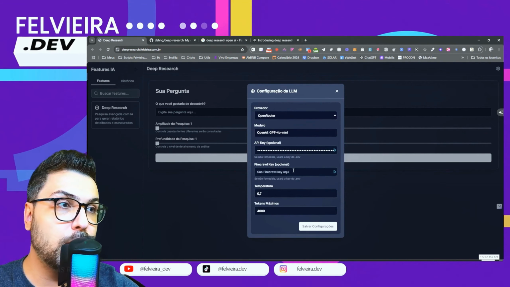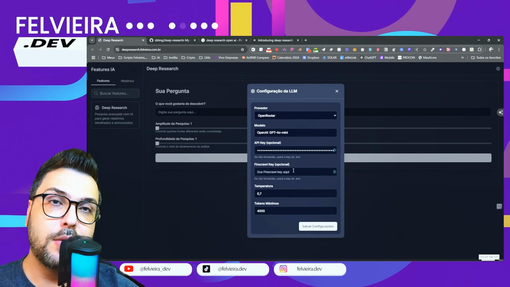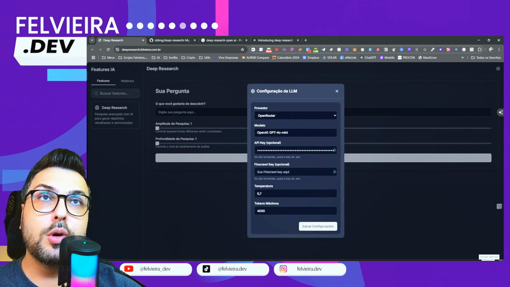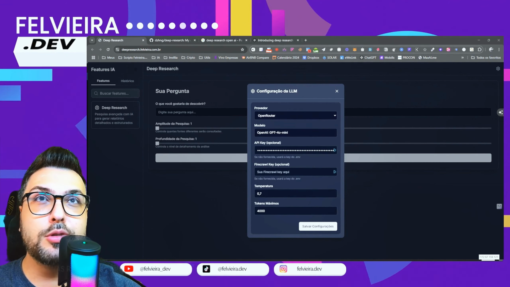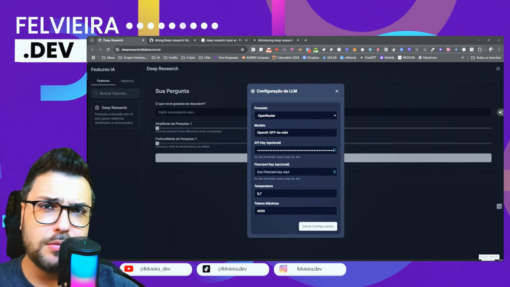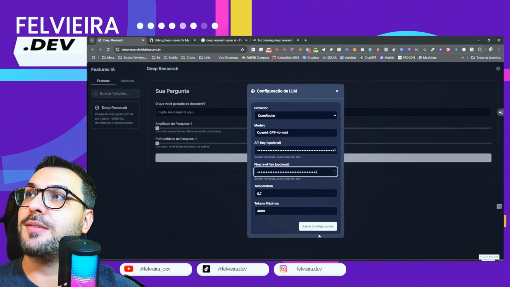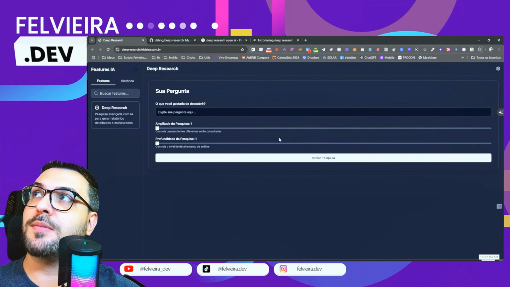It crawls the web. What does it do? The research, to know the content. Okay, we also need an API key from Firecrawl. As a free user, you have about 500 pages you can scrape, so you can test it out easily. Okay, you generate your keys, save them here, save settings. All right, it will be saved, right?